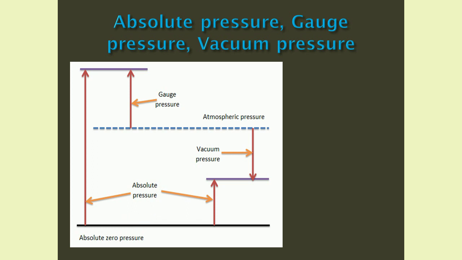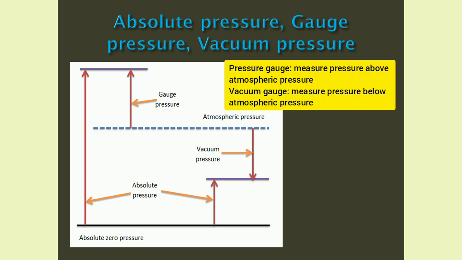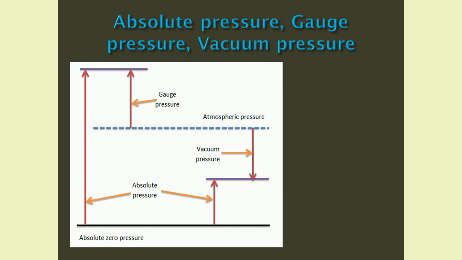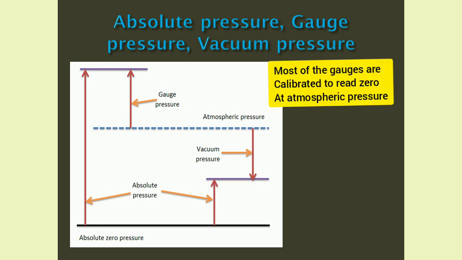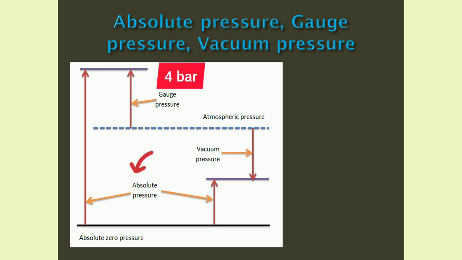Now what are gauges? Gauges are pressure measuring devices. Pressure gauges measure pressure above atmospheric pressure and vacuum gauges measure pressure below atmospheric pressure. Now this is important. Most of the gauges are calibrated to read 0 at atmospheric pressure. Therefore, if a pressure gauge reads gauge pressure of a gas, say 4 bar, it means it is 4 bar above atmospheric pressure as shown in figure. That is not the exact pressure. The exact pressure is the absolute pressure, which is based on zero pressure line.